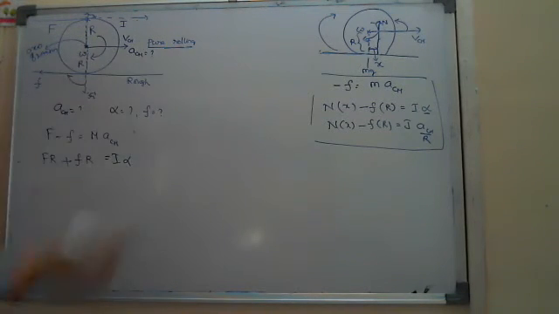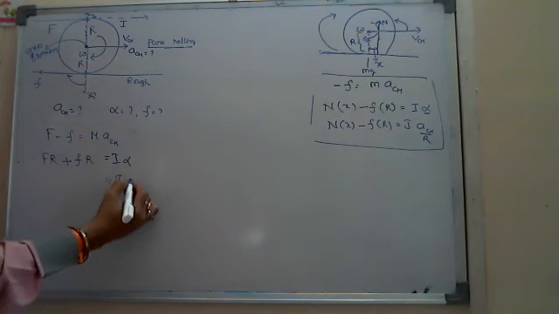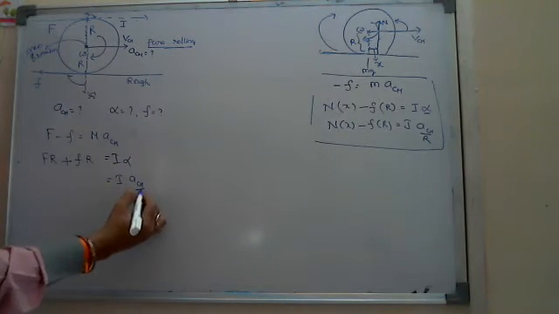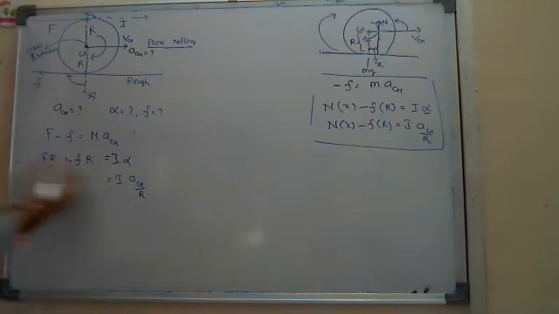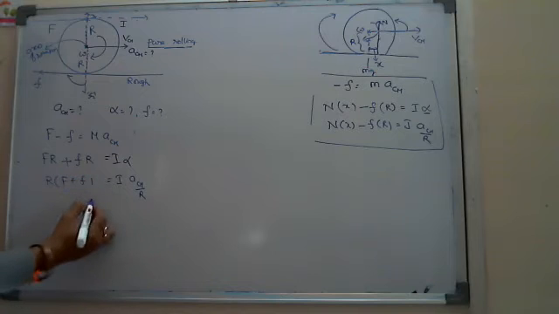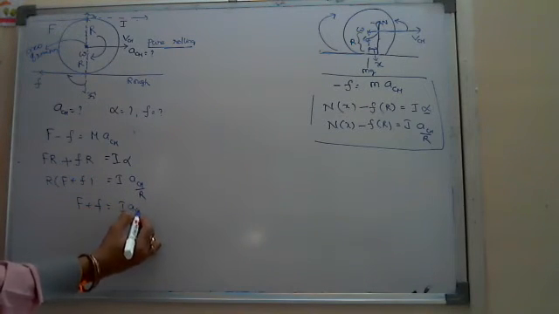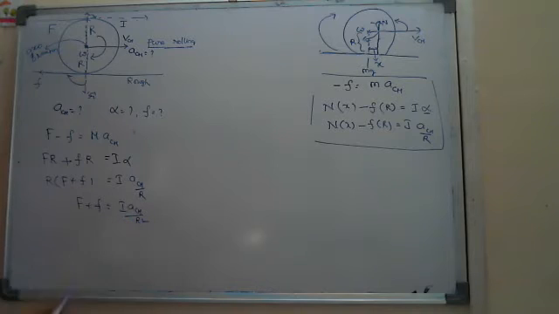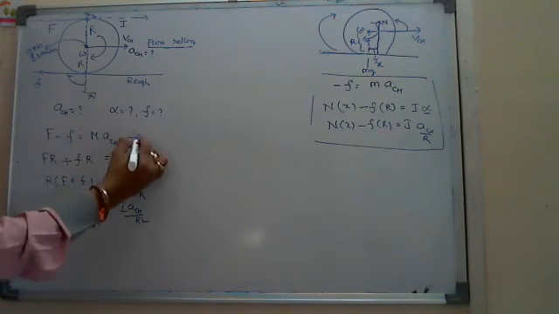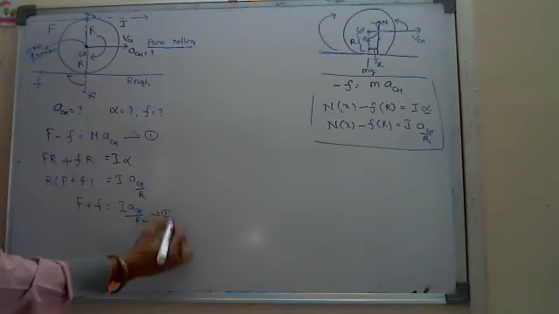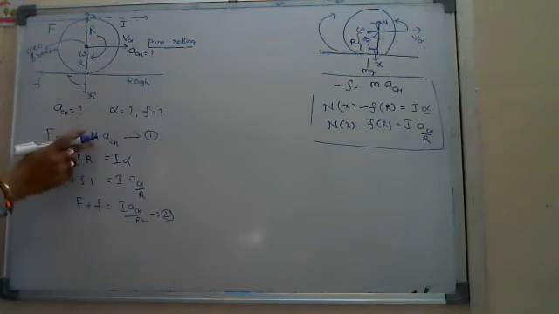And he is saying instant to instant it is in pure rolling only. Pure rolling means I can replace alpha with a_CM by R. Then, taking R to the other side, I can write F plus f equals I a_CM by R square. And I got the first equation, F minus f equals M a_CM.